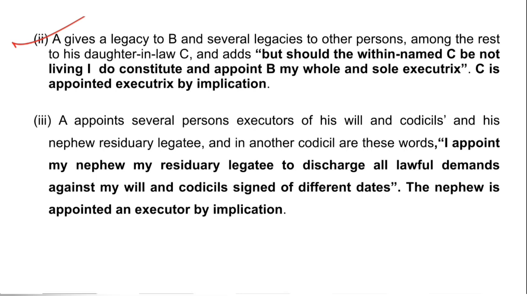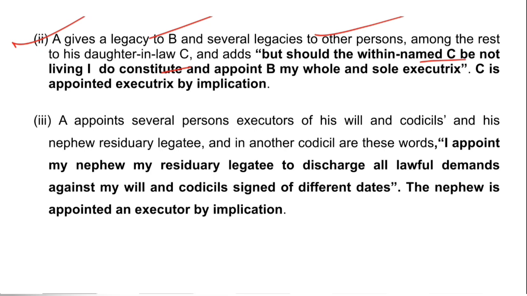Illustration 2 says A gives a legacy to B and several legacies to other persons, among the rest to his daughter-in-law C, and adds, but should the within named C be not living, I do constitute and appoint B my whole and sole executor.